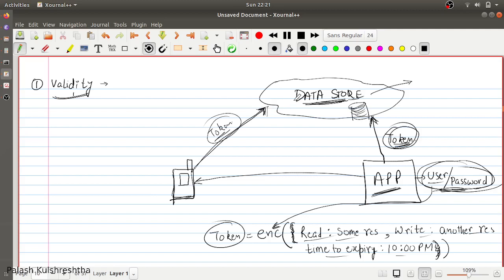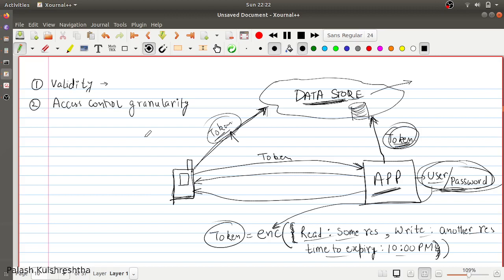And if possible, you can also implement functionality in which, if the token is about to expire and your operation has not yet completed, the client can issue a request to the application to renew this token, and the application can renew it so that the data store can allow the request to go forward and start consuming the new validity for the token.